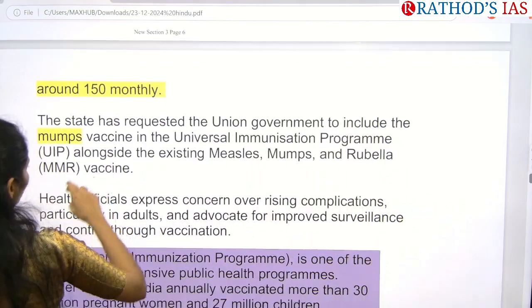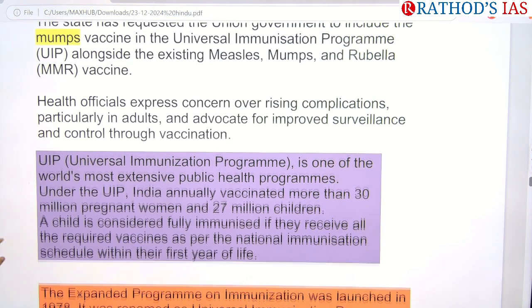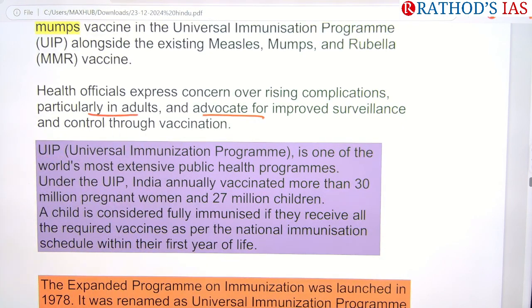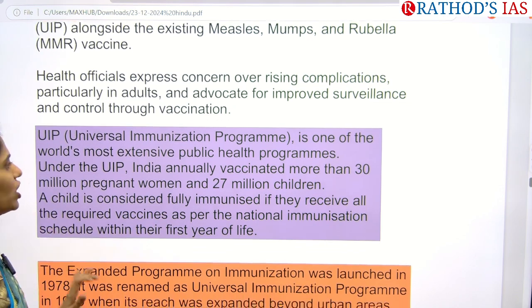And now health officials have expressed concerns over rising complications, particularly in adults, and they are advocating for improved surveillance and control through vaccination. So what is this UIP, the Universal Immunization Program?